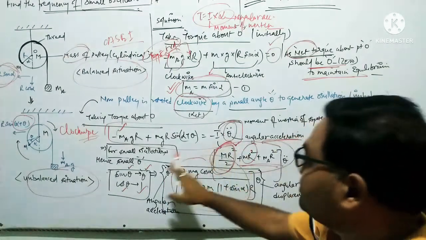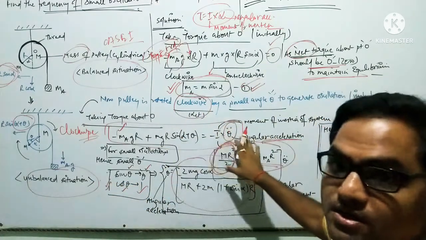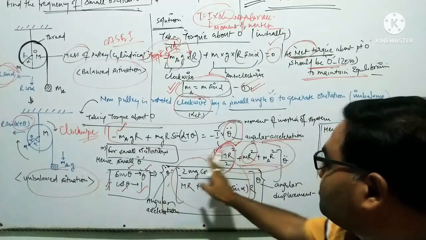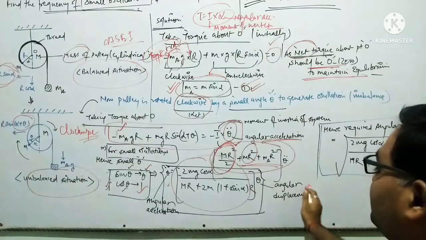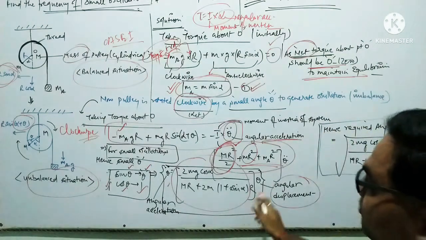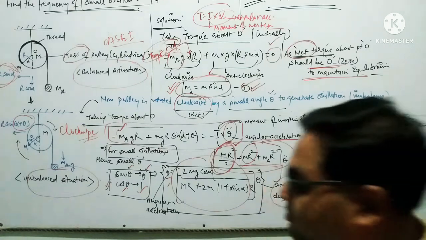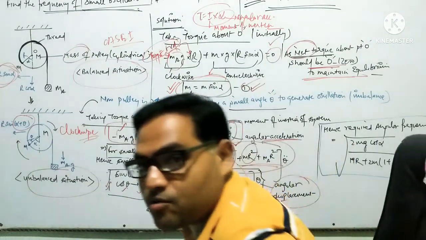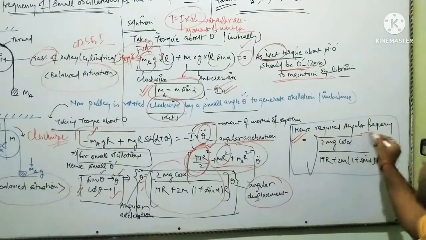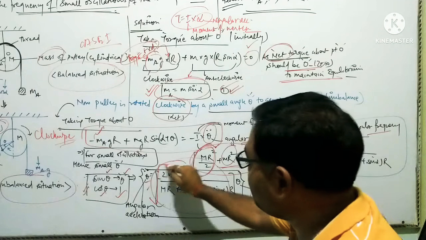From this first equation and these conditions put into this equation, we get the angular acceleration term. Theta double dot, the angular acceleration, is equal to this term into theta, the angular displacement, by which we have displaced by an angle theta. When we get this equation of angular acceleration versus angular displacement, we can easily calculate the required angular frequency, by taking the square root of that.